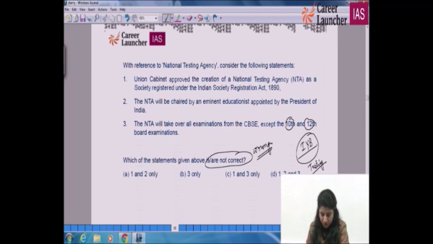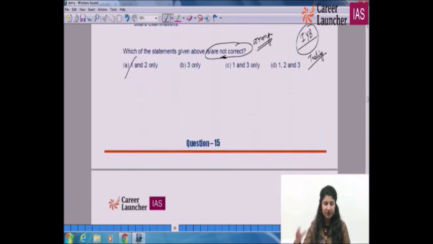The first statement is wrong. It is not 1890, it is 1860. And it is not the President of India, it is the Ministry of Human Resource Development. The third statement is correct, but we have to choose which is not correct, so A for apple is the right option. Simple, you have to remember. Every agency, every ministry, which ministry is doing what, under whose aegis, is mentioned in your India book.